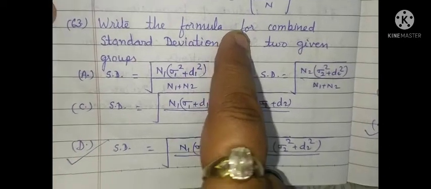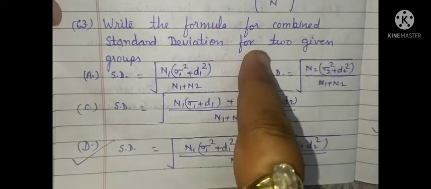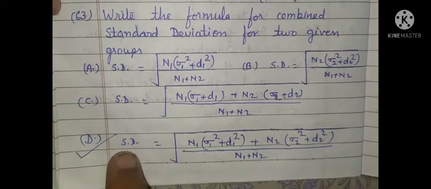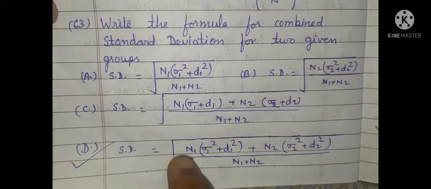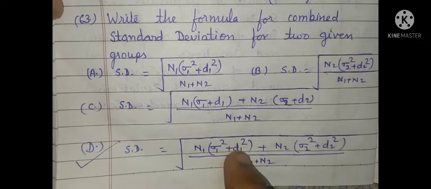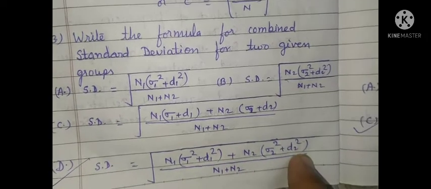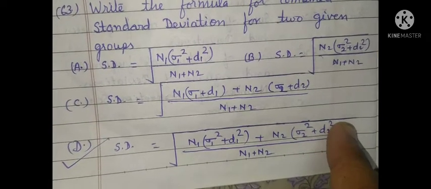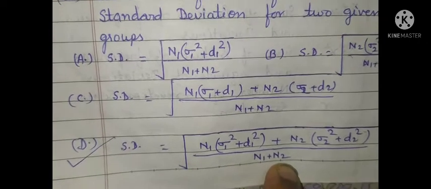Next question, question number 63. Write the formula for combined standard deviation for two given groups. The correct formula is SD is equal to square root of n1 within bracket sigma 1 square plus d1 square, plus n2 within bracket sigma 2 square plus d2 square, divided by n1 plus n2.